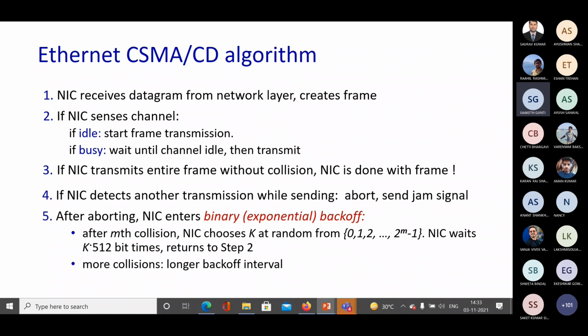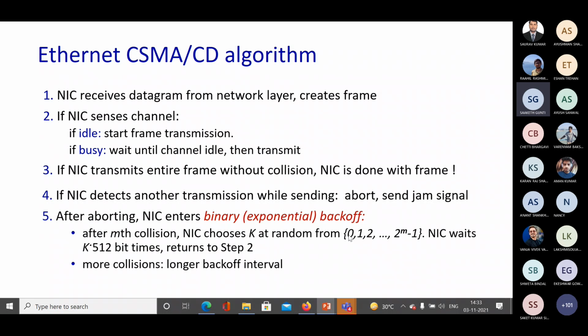Okay. Now there comes the important part here. Once a collision is detected, the transmission is aborted and of course it will send a jamming signal. After that, the NIC enters the binary exponential backoff phase. What is binary exponential backoff? Please take a look here. After the mth collision, the NIC chooses k at random from 0 to 2 power m minus 1.